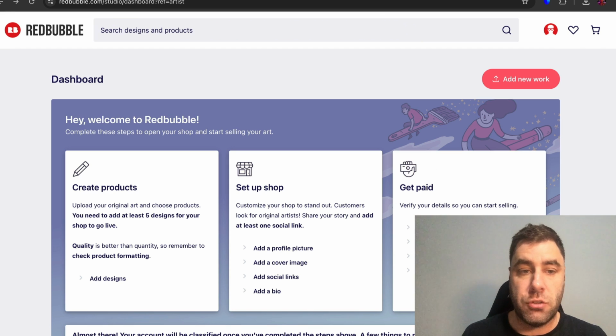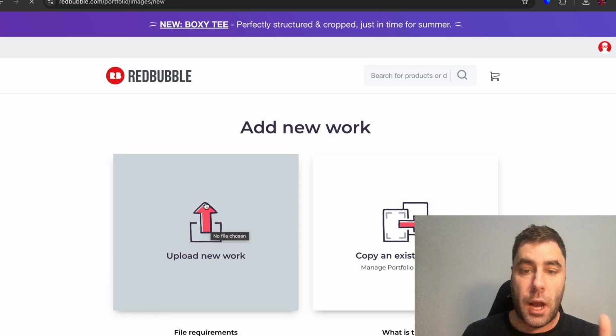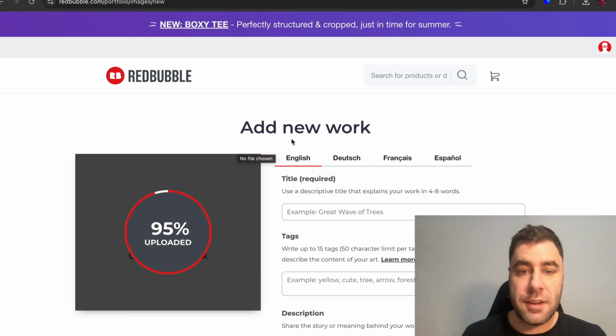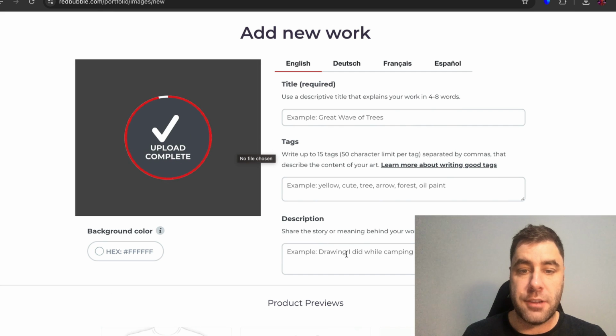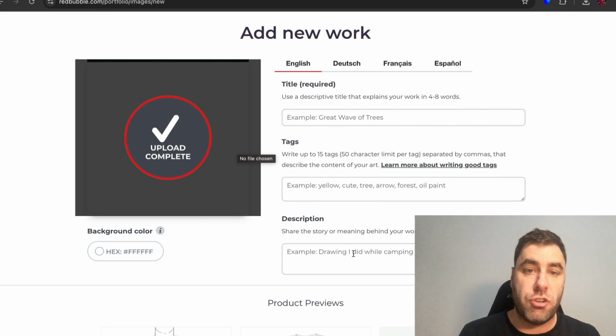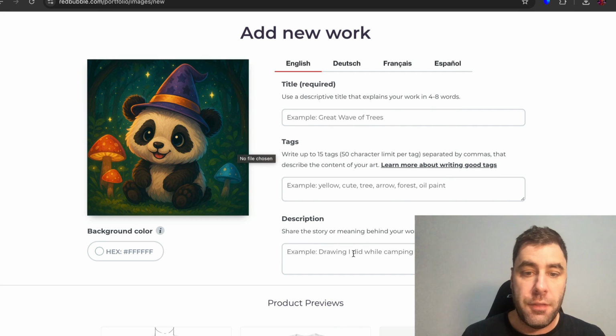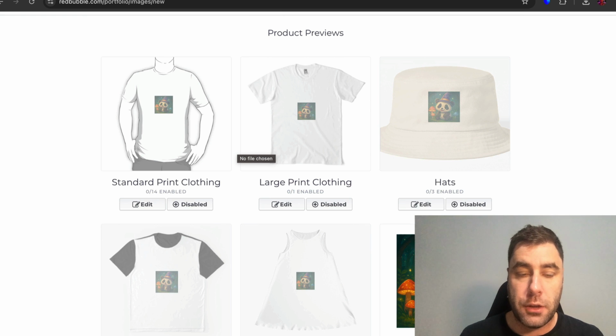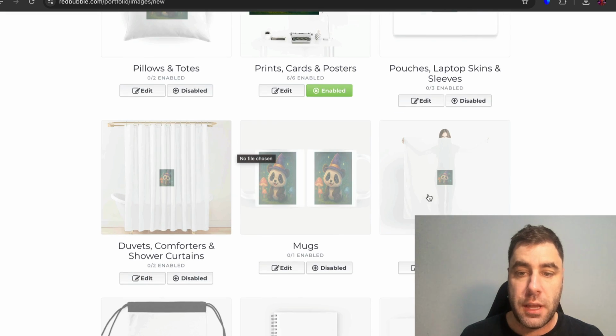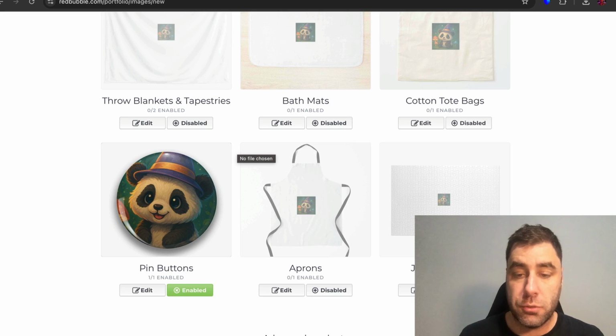What you do is you use Redbubble themselves and sign up to Redbubble, set up your shop, and then add a design. So create products, and then all you do is upload your work. Once that's uploaded, you put a title, tags, and a description. You can use ChatGPT for that as well. Then you go down and choose the product you want to put this on, and they actually have puzzles. There's puzzles down here.